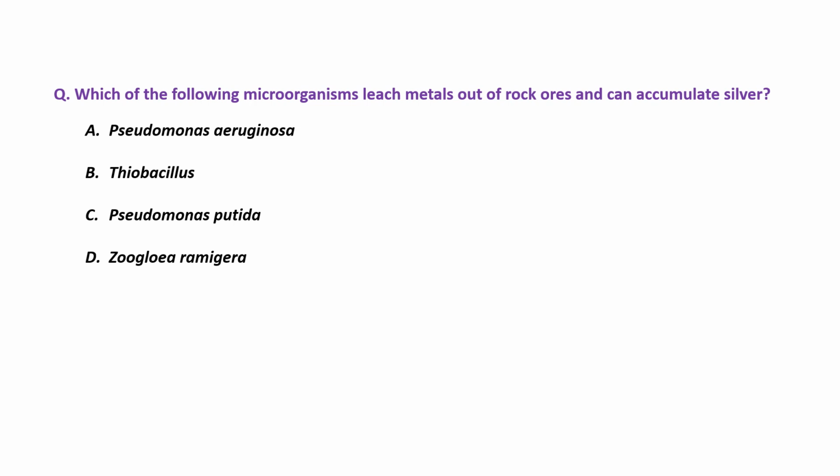Pseudomonas aeruginosa, Thiobacillus, Pseudomonas putida, and Juglia remigera. So the right answer is B. Thiobacillus is used to leach out metals, and it also helps in the accumulation of silver.